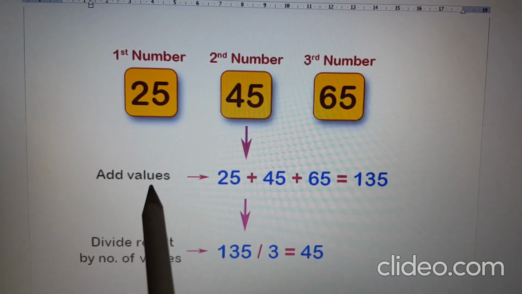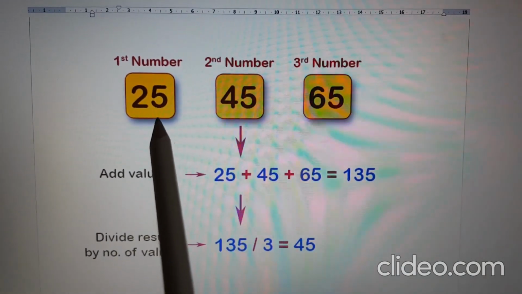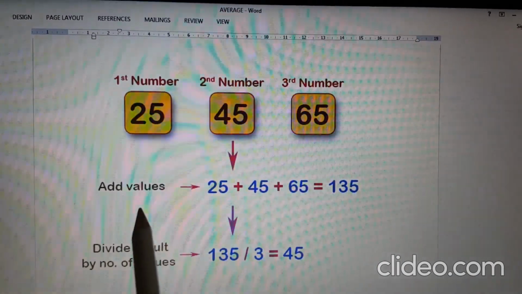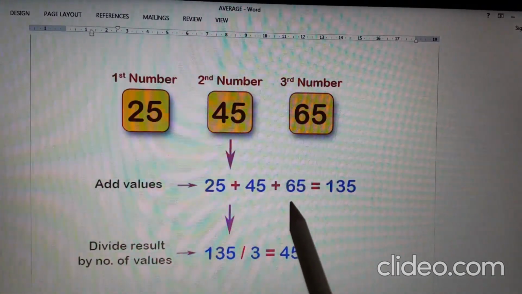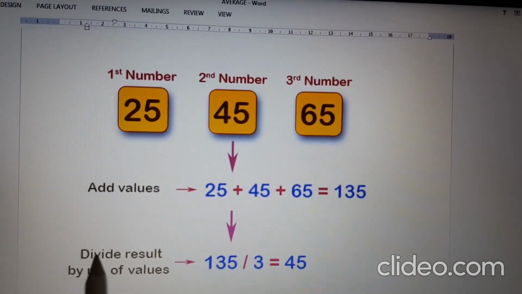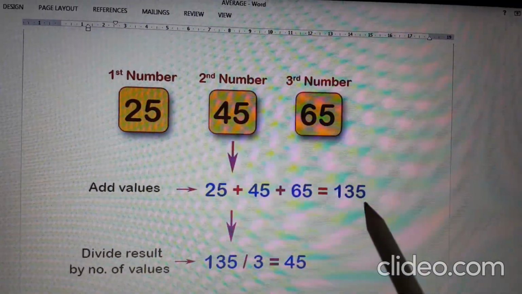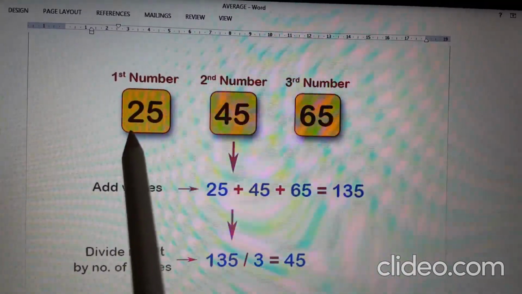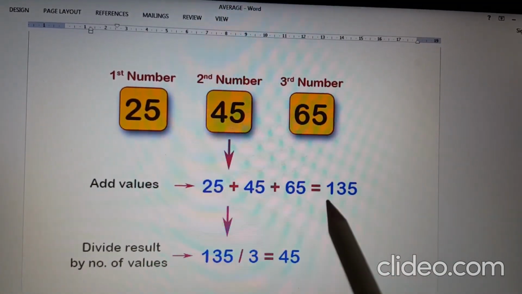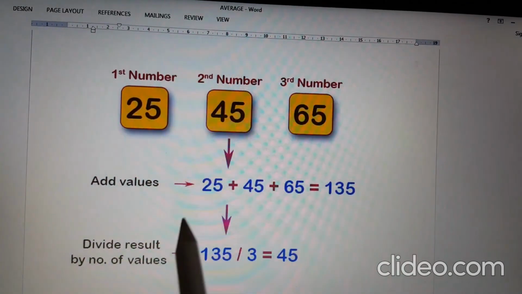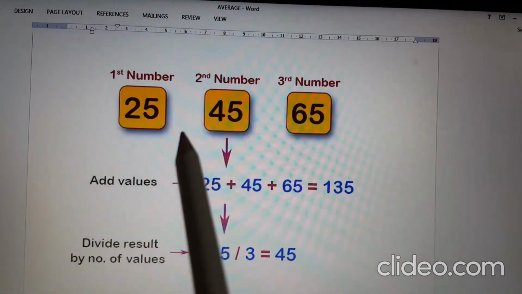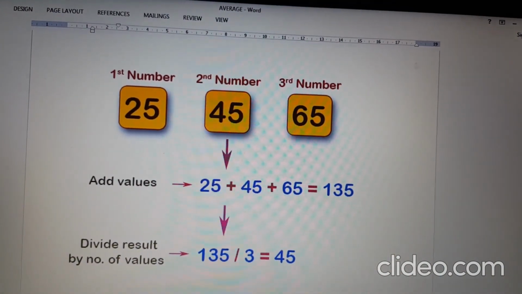Now on the basis of this formula, we will find out the average of 25, 45 and 65. Now we add all the given values. The total comes as 135. And we will divide the result 135 by 3 because there are 3 numbers, 1 number, 2 number and 3 number. So there are 3 numbers. We will divide 135 by 3. So we get 45. Or we can say the average of three numbers is 45.